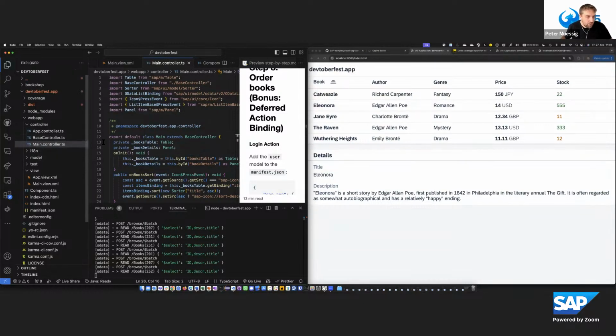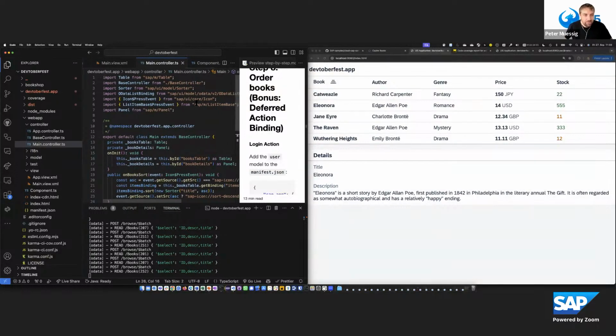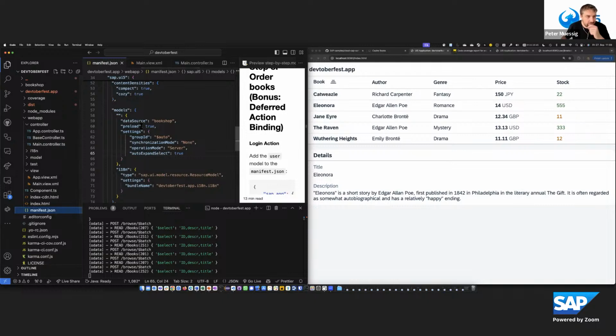And I would like to show you how you can use that to implement kind of a login on this CAP server, which is only working for the basic OAuth for sure, but it helps to do that a little bit easier. Let's go into the main manifest, because for the login, we need to have the user service available.